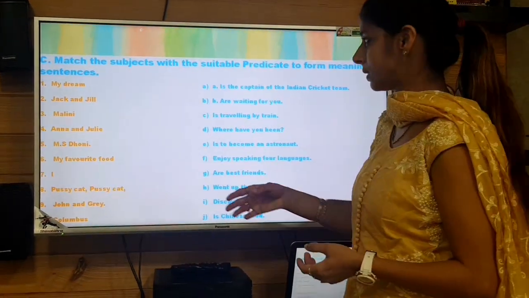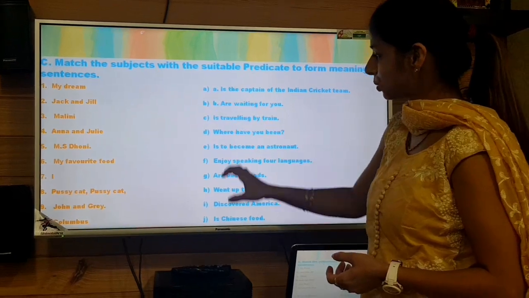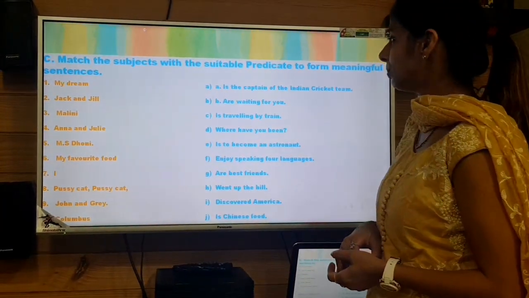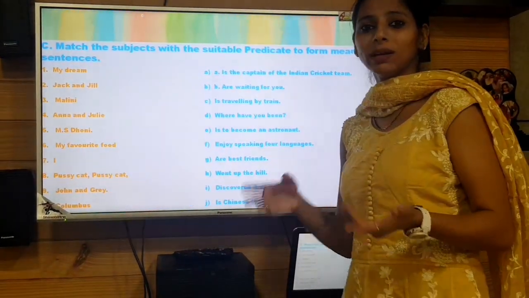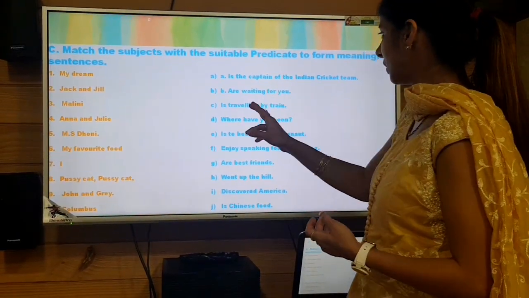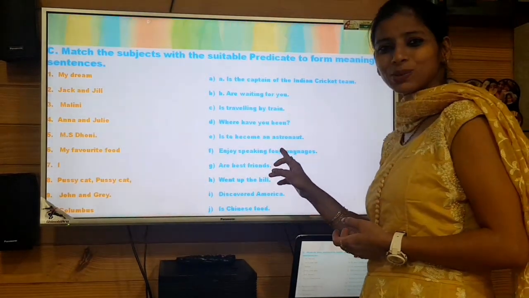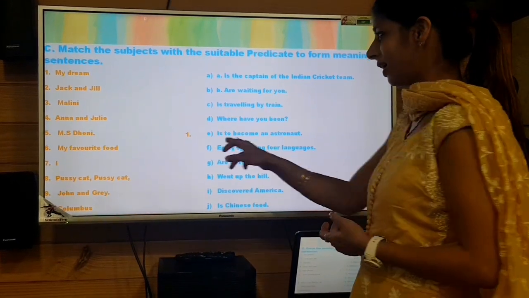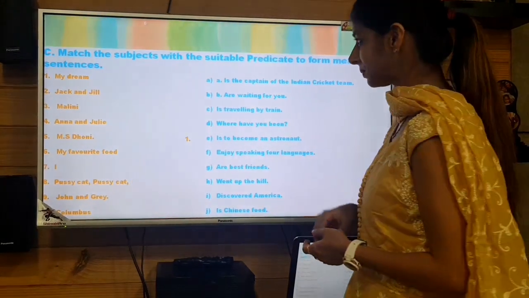You need to match the subject with its suitable predicate so that the sentence gives you a meaningful sense. So then the first one is 'My dream.' We need to choose which is the correct one from them, right? My dream, definitely it's your dream, is to become whatever it should be. Let's find out. 'Is to become an astronaut,' right? So here we got it very easily. So this would be matched with the first, 'My dream.'